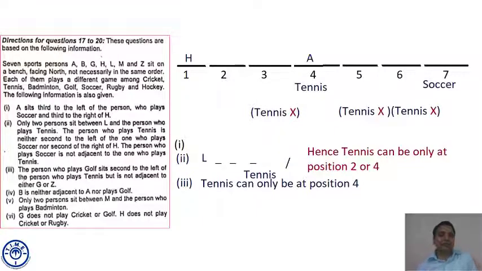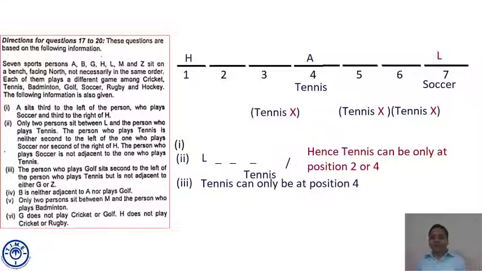Now if tennis is at position 4, by using point second, we can safely mark the position of L. Because point 2 says only two persons sit between L and the person who plays tennis. So L will come at seat number 7. This is by default fixed.